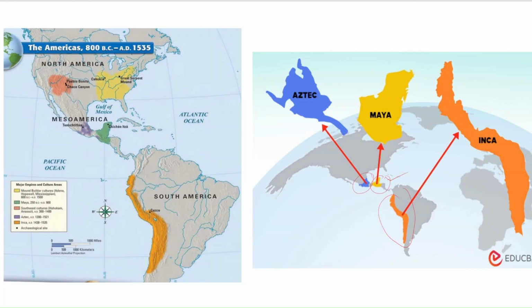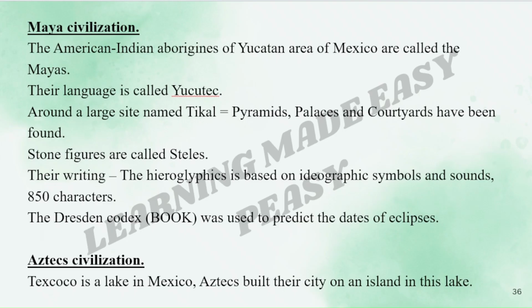They were small dynasties, but they were very important. The first is the Maya civilization. The American Indian Aborigines of the Yucatan area of Mexico are called the Mayas. Their language is called Yucatec, around a large site named Tikal.